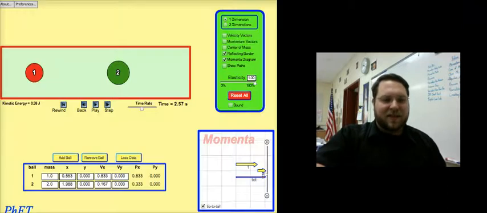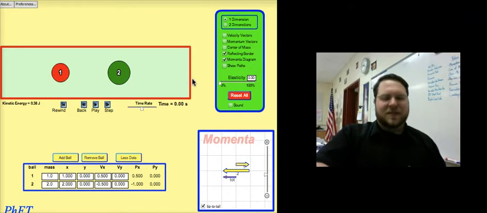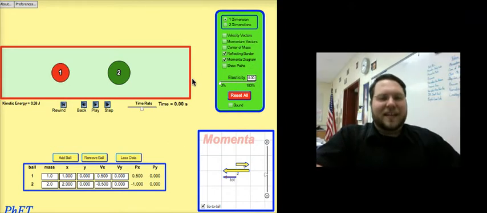So let's take a look at what that's like. I'm going to rewind this, but this time I'm going to set the elasticity to 0. So this is a perfectly inelastic collision. Notice again, if I give you some velocity vectors, they're moving right at each other. Also notice this interesting fact, that one of the momenta is actually listed as negative.